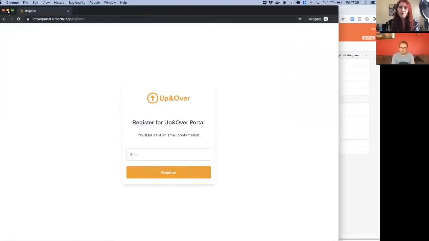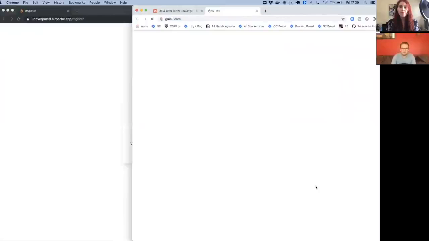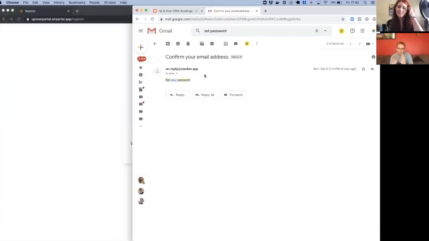You'd send them to this link, and what they have to do is enter their email address. Only people who have an email address that's in your base are allowed to register here, so they have to be on that whitelist. And if you do, then you'll receive an email. I'll just go and get that email. In this demo, it hasn't worked, but they would receive an email.